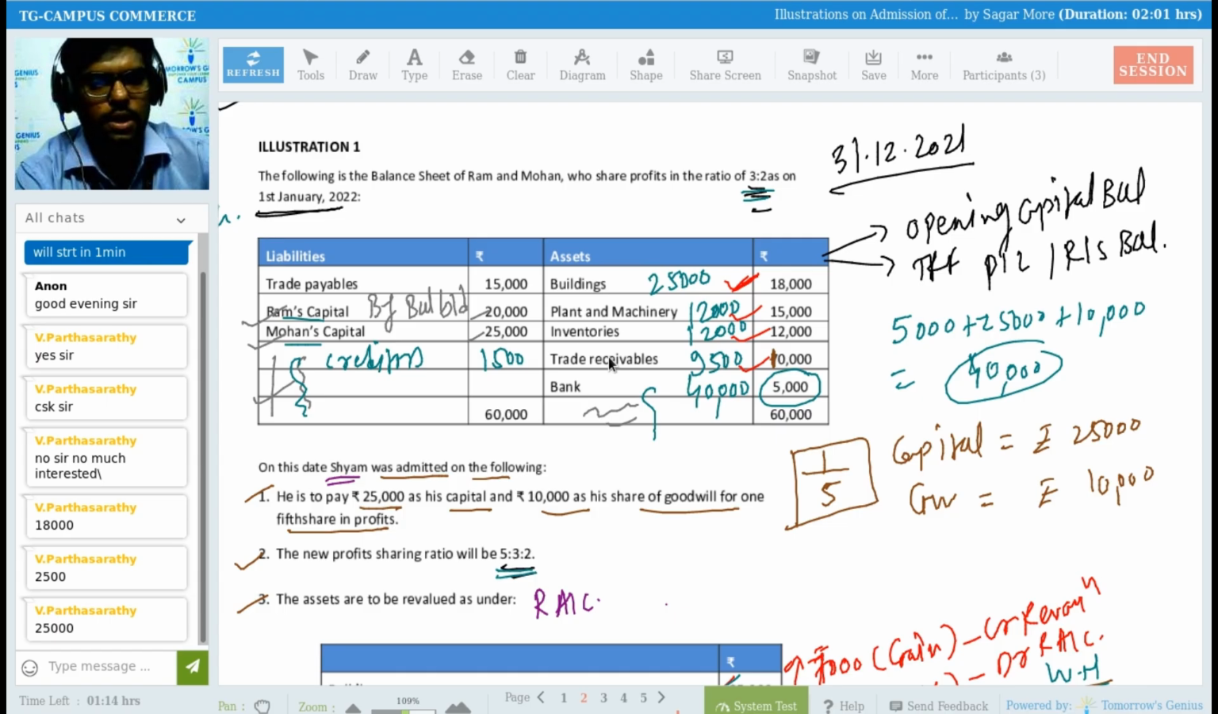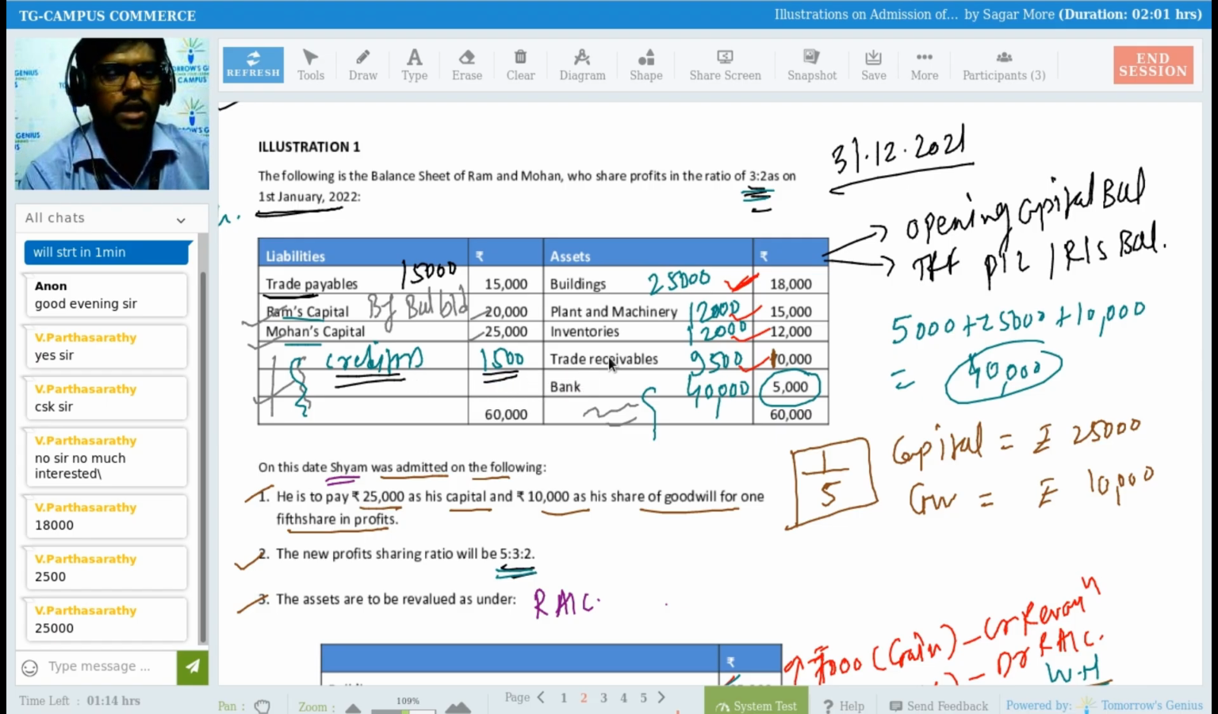Sir, any adjustment regarding trade payable in this whole question, sir? No, sir. There is no adjustment. So trade payable will remain same, sir, 15,000 rupees. And we have to record new creditors 1,500.